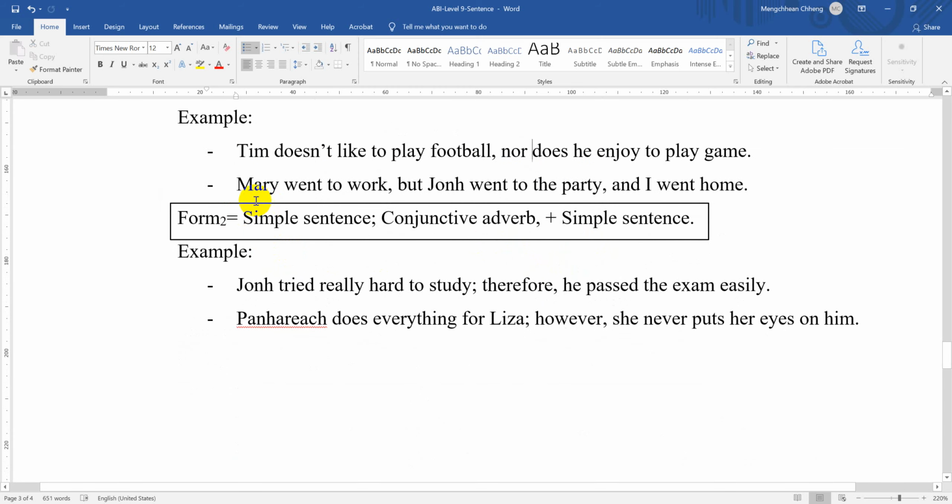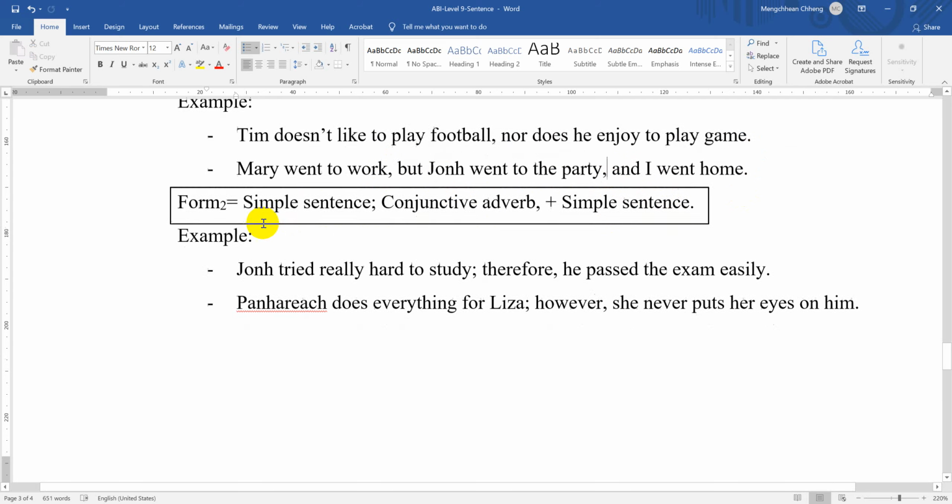The next example is: Mary went to work, but John went to the party, and I went home. So in this sentence there are three simple sentences joined together by two FANBOYS, such as but and and here, and it is always separated by a comma from sentence to sentence.